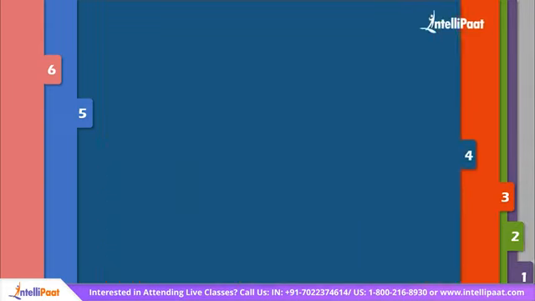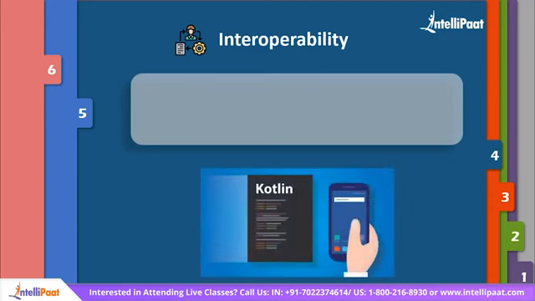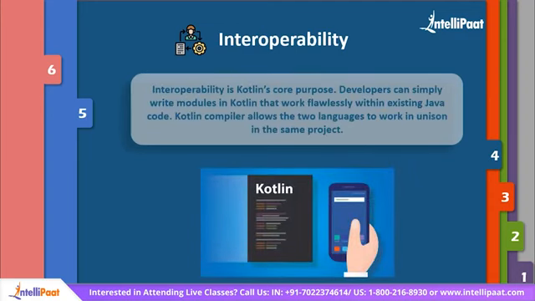Now, our next factor talks about interoperability. Interoperability is Kotlin's core purpose. From the beginning, the project's intention has been to use the existing knowledge and expertise to make every library available to Kotlin programmers. Developers can simply write modules in Kotlin that work flawlessly within existing Java code. By emitting bytecode, the Kotlin compiler allows the two languages to work in unison in the same project.